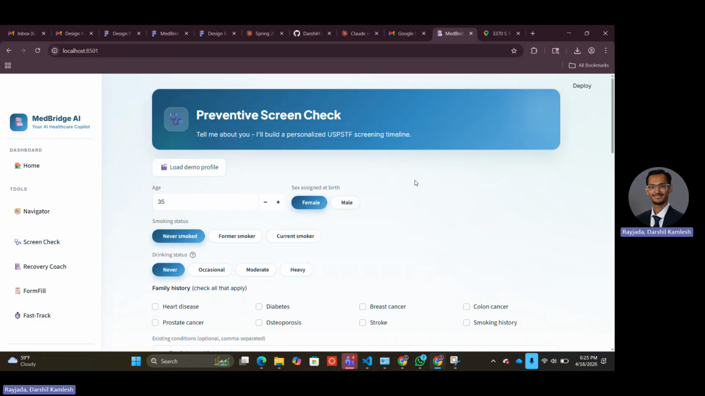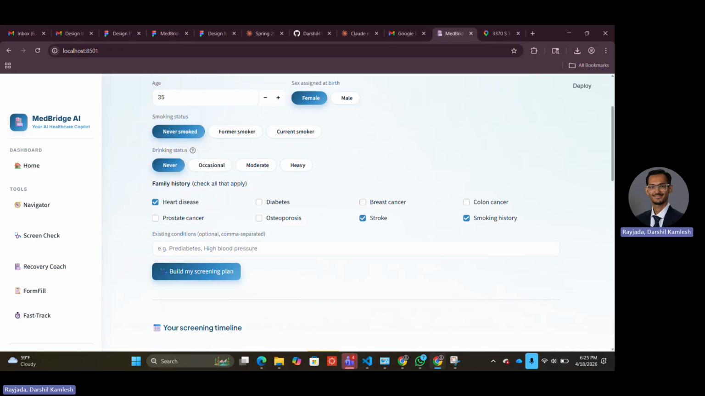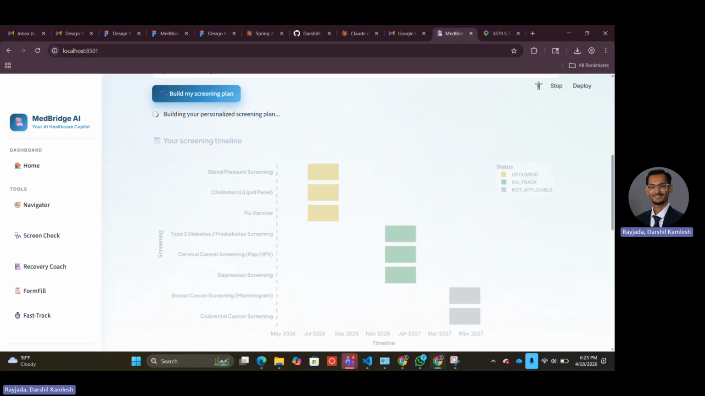Now, moving on to the next feature, which is a screen check module. Let's suppose that Maria hasn't had a colonoscopy in 3 years and she has a family history of breast cancer and diabetes. There are 10 quick questions that you can see.